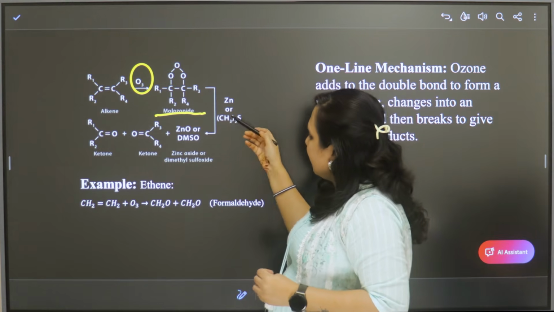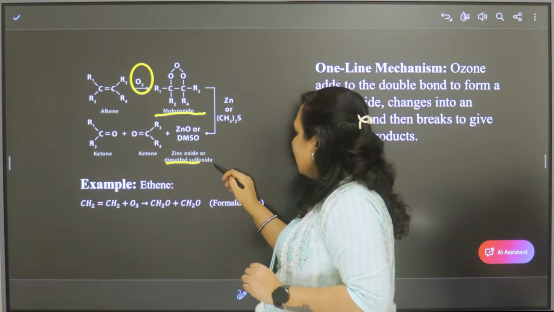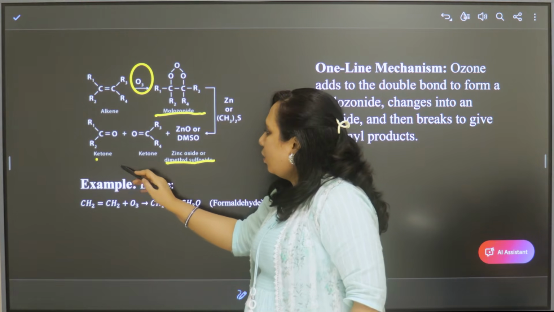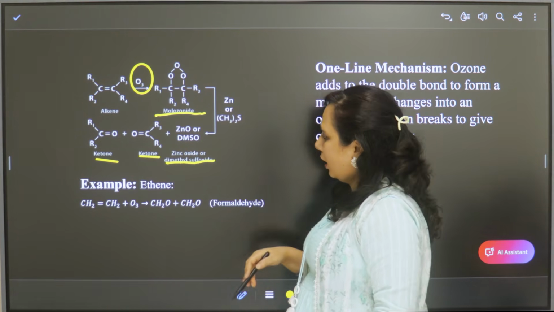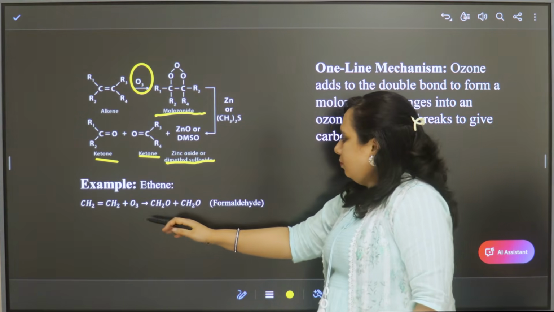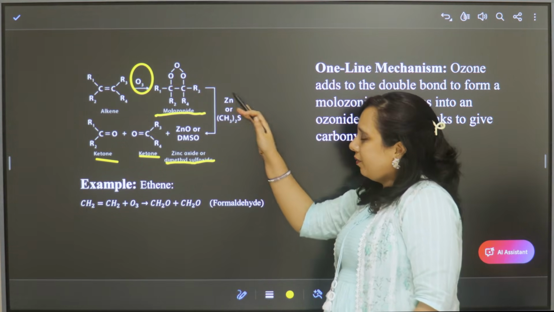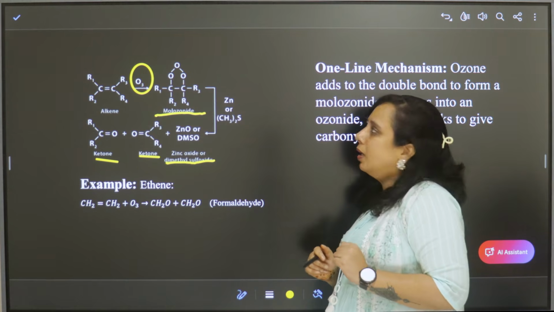And in presence of zinc or DMSO, that means dimethyl sulfoxide, we'll get a ketone. Two ketones we have got here. For example, ethene, if we take, we get two molecules of formaldehyde. Now this is the mechanism.